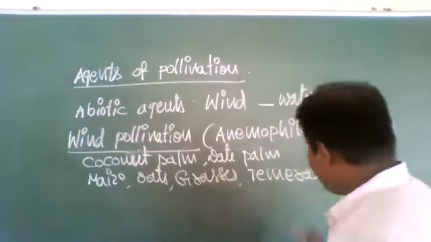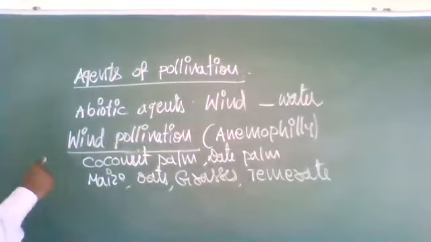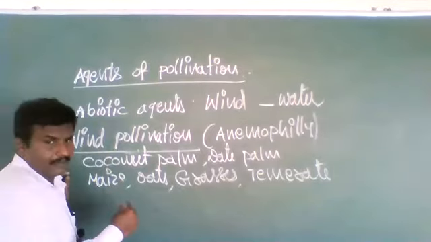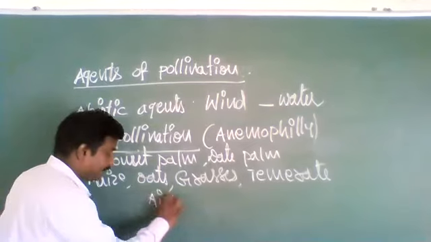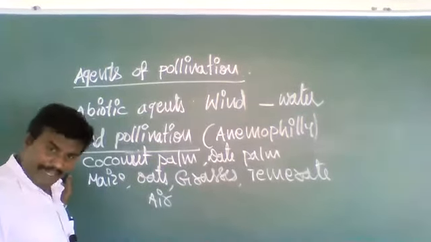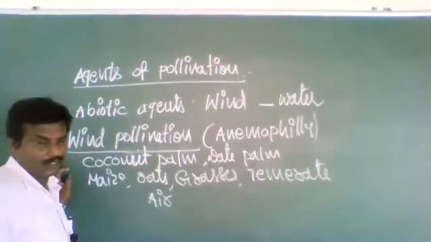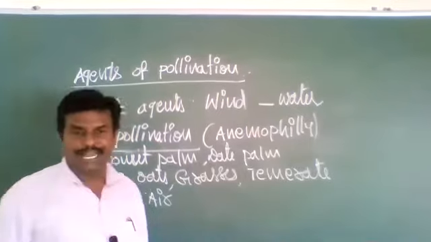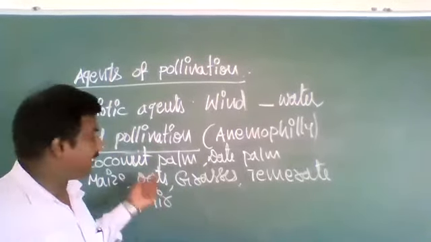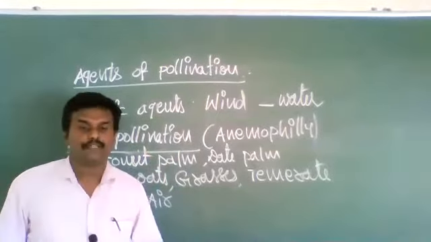Here, generally these plants' pollen grains enter the air. The air is literally filled with mature pollen grains. When the stamens of these plants mature, the pollen grains enter the wind.